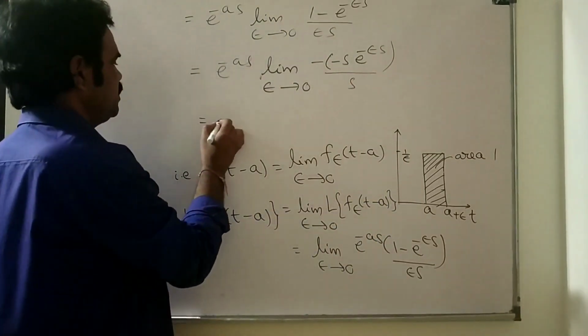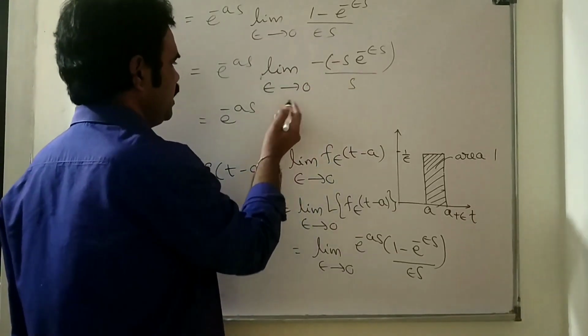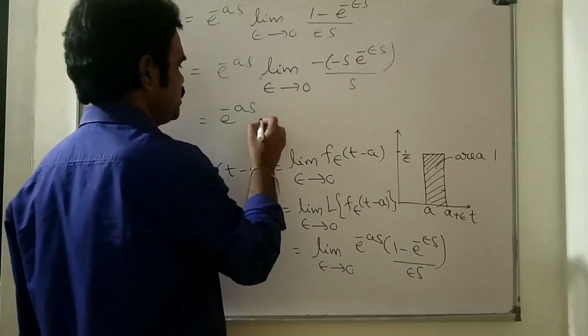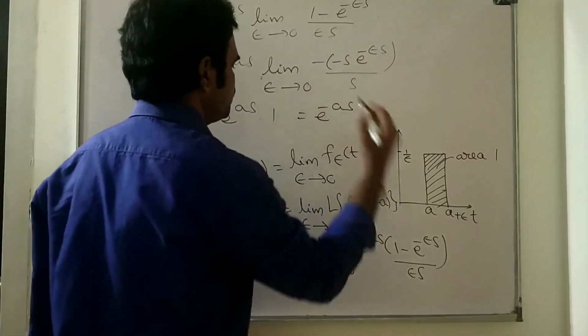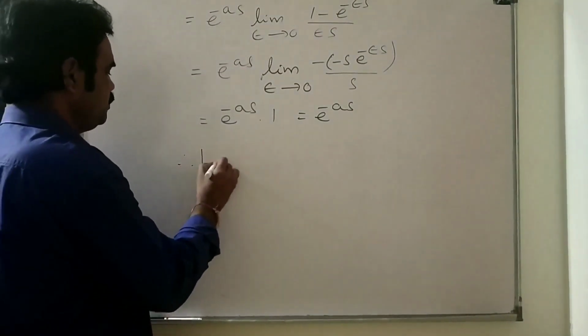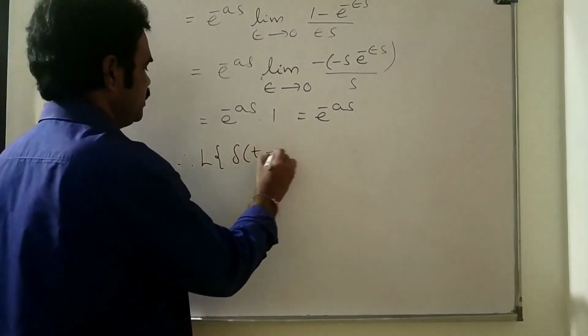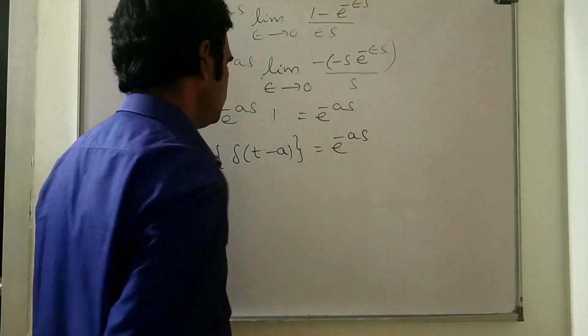This is equal to e power minus as into, here s cancels, and as epsilon tends to 0, e power 0 is 1. This is equal to e power minus as. The Laplace transform of the Dirac delta function is e power minus as.